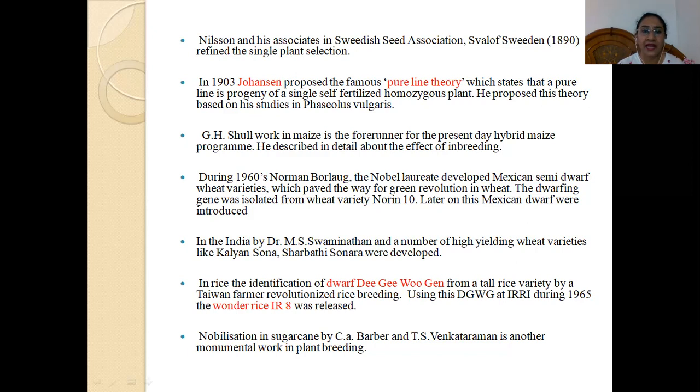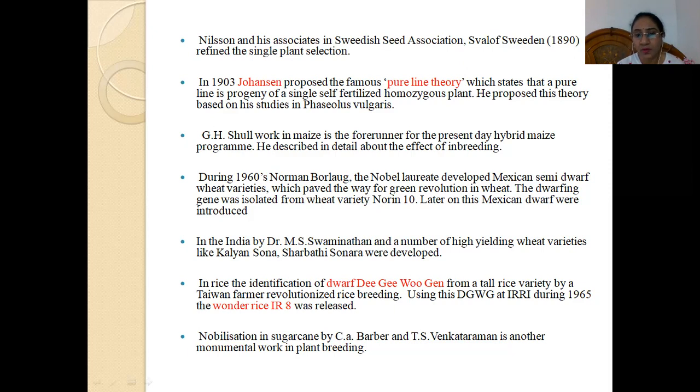And in India, Dr. M.S. Swaminathan developed a number of high-yielding wheat varieties like Kalyan Sona and Sharbati Sonora. In rice, the identification of the dwarfing gene, the DGWG gene, from a tall rice variety by a Taiwan farmer revolutionized rice breeding. Using this dwarfing gene at IRRI in the Philippines, the Wonder Rice IR8 was released in 1965.